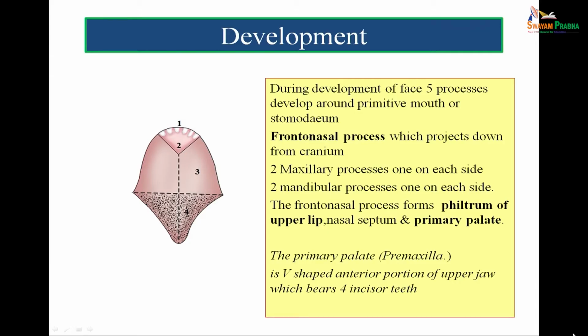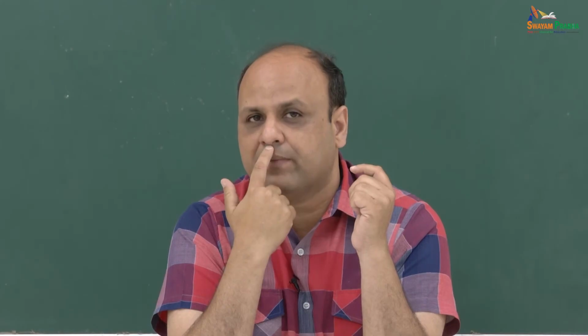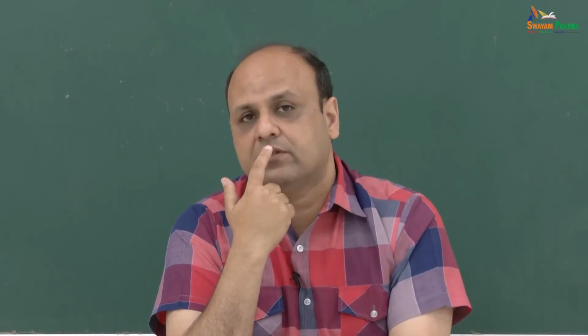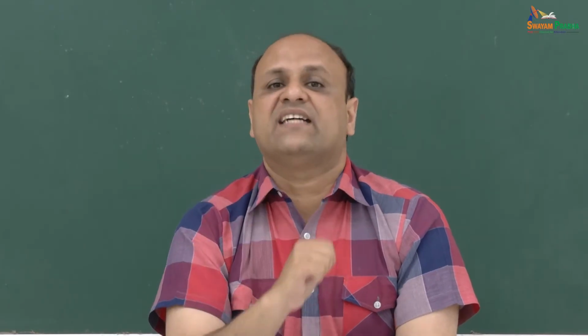This frontonasal process will form the philtrum of the upper lip. The central part of the upper lip is called the philtrum. So this philtrum, the nasal septum of the nose, as well as the premaxilla. Premaxilla is the anterior part of the hard palate, which bears the 4 incisor teeth.